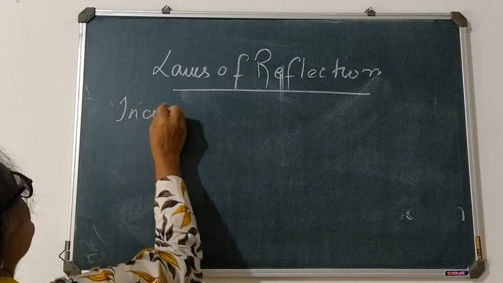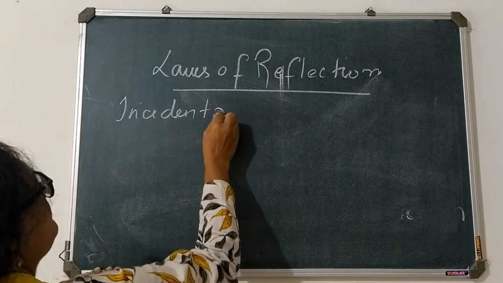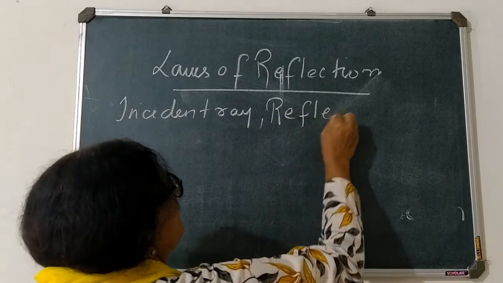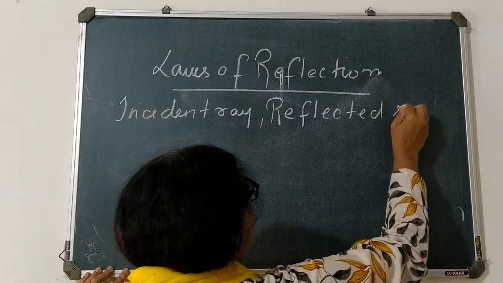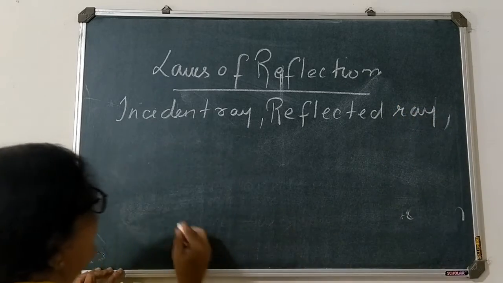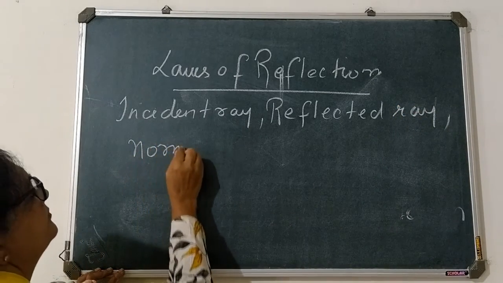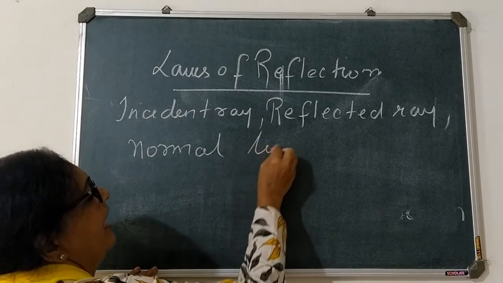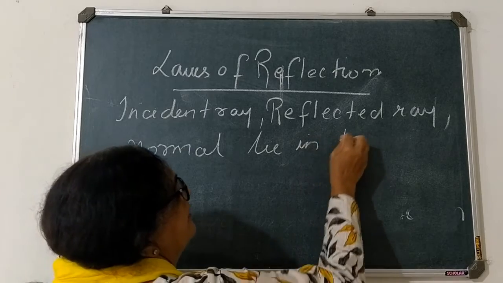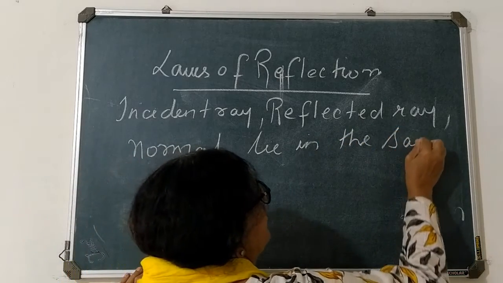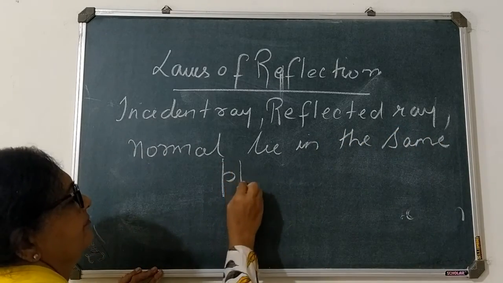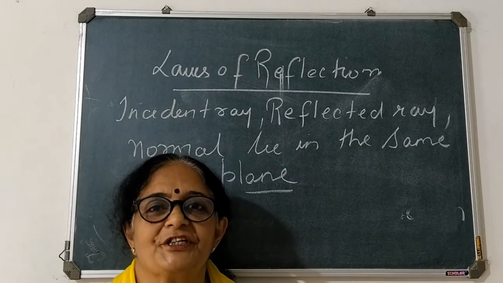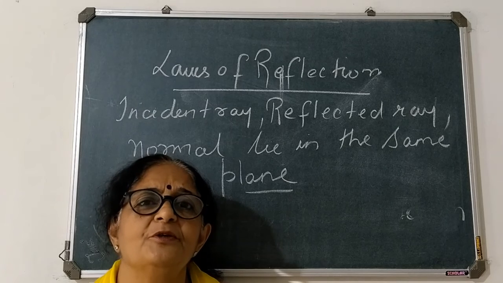Incident ray, reflected ray, and normal, all the three lie in the same plane. And these are the two laws of reflection. I hope, children, you have understood it.